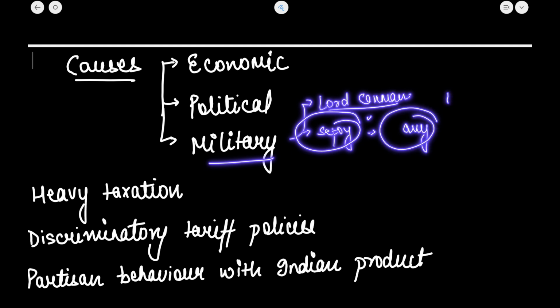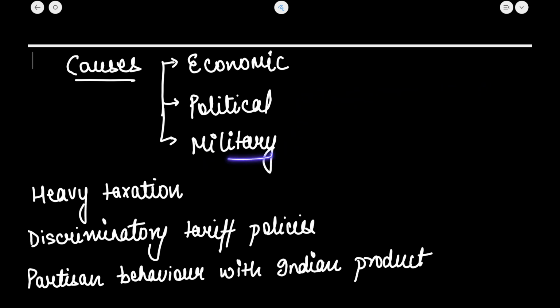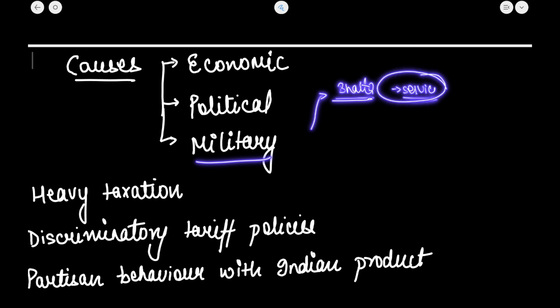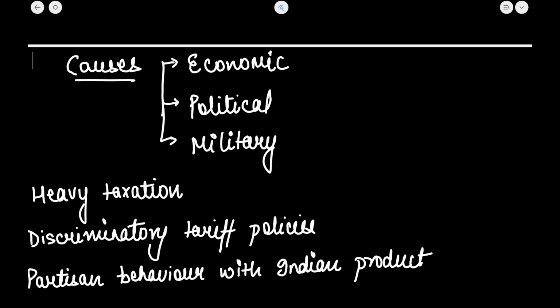Okay, so this also caused resentment among the sepoys. This was one of the military causes. Another was a restriction on wearing caste and sectarian marks. Also, the employees were not given bhatta or service allowances when they served abroad. Okay, this was also a reason.